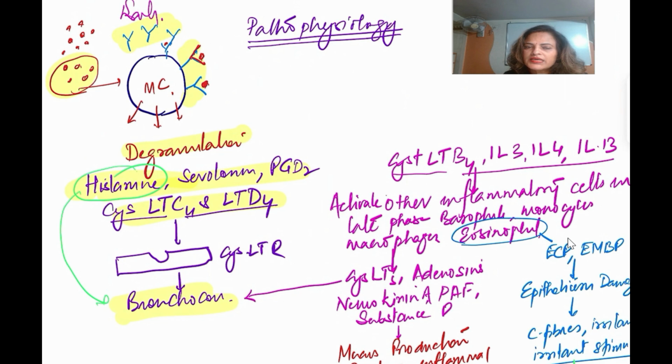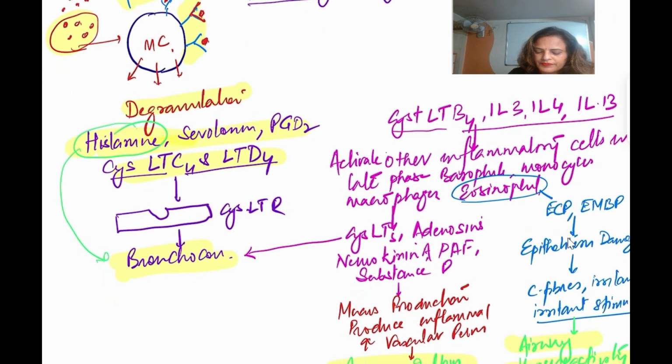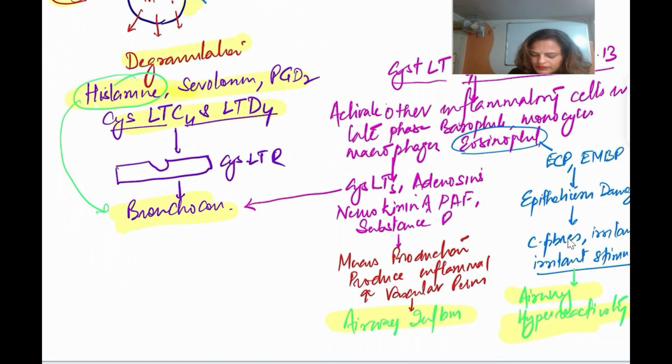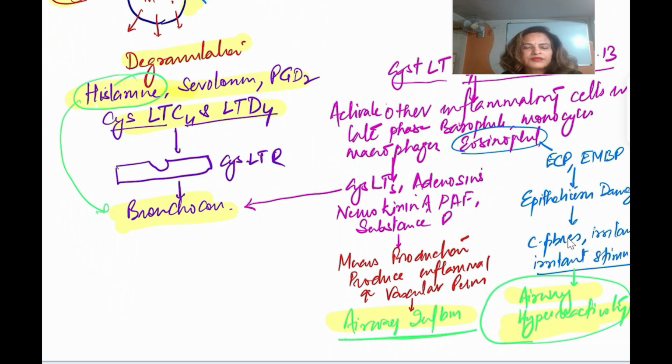But currently it is recognized that there are inflammatory changes that occur in the airway, which are also associated with hyperreactivity. So bronchial asthma is inflammation, along with an underlying bronchial hyperreactivity.